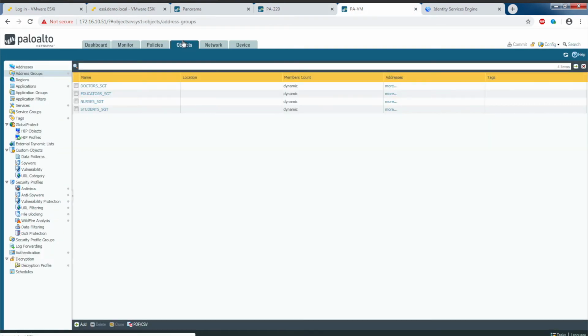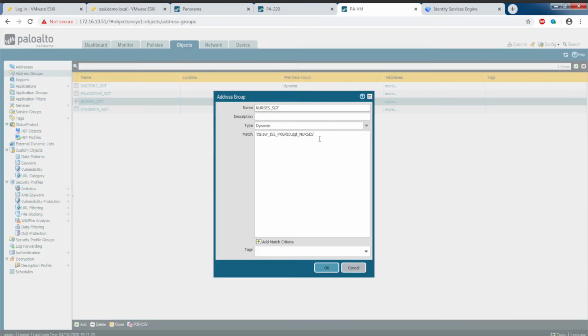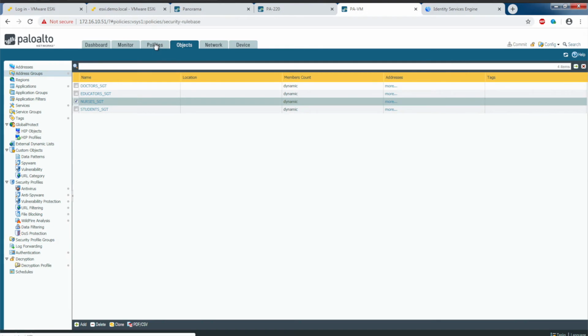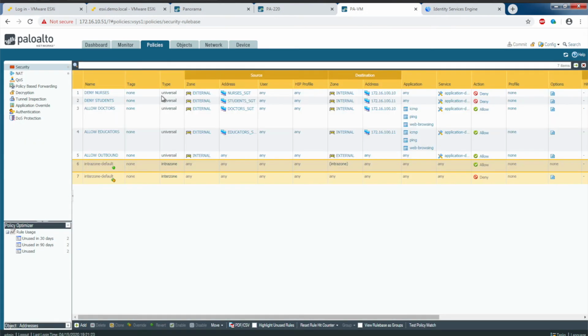For the data center, I have the same address groups defined. The nurses SGT dynamic address group is mapped to the SGT of nurses. And from a policy perspective, I'm denying nurses access to the X-ray server that's located at 172.16.100.10.